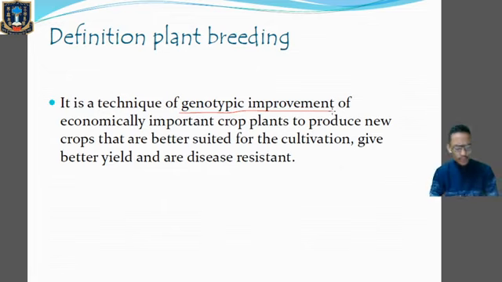Clear? So classical plant breeding techniques involve crossing of pure lines. Pure line means those plants which will produce the particular character from generation to generation. For example, Mendel's pea plant. Let us consider the tall pea plant.